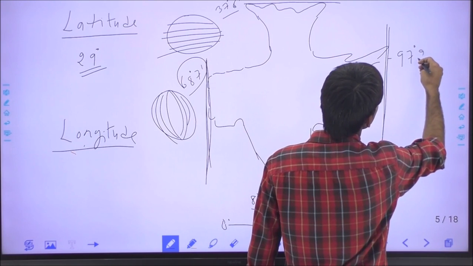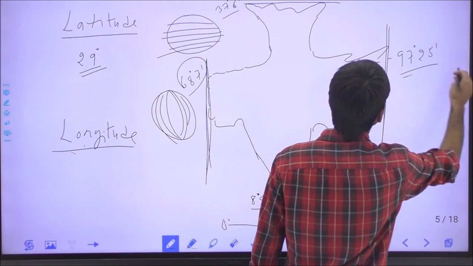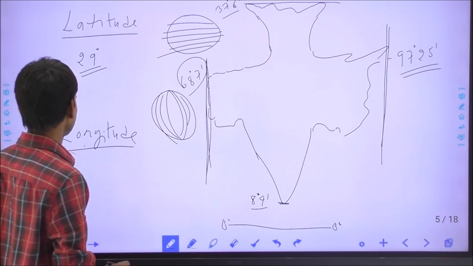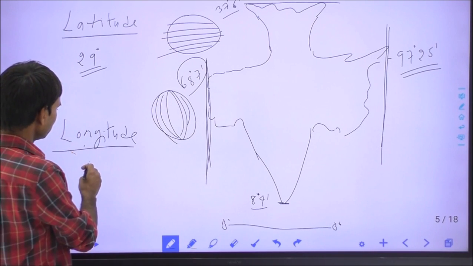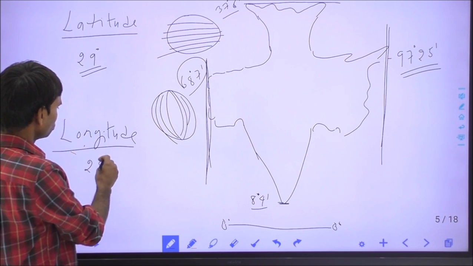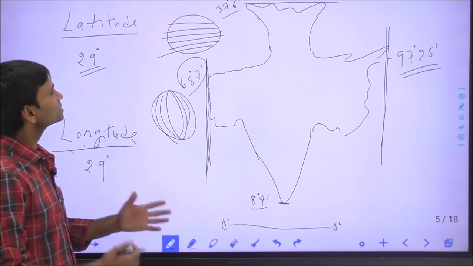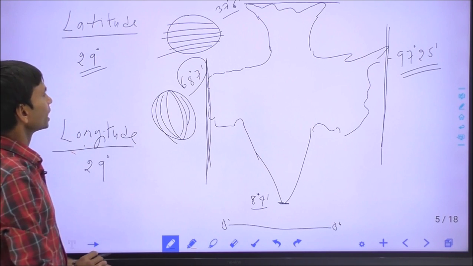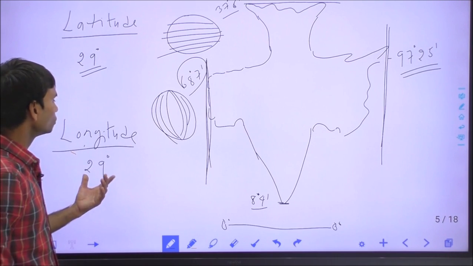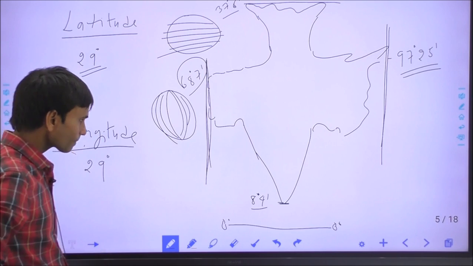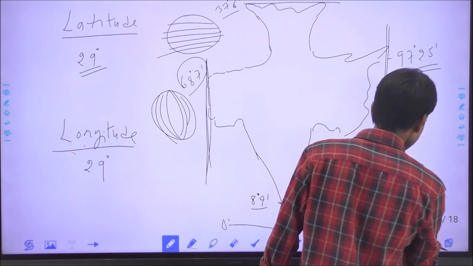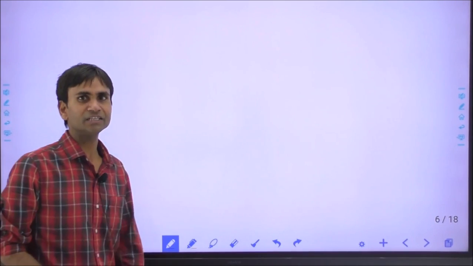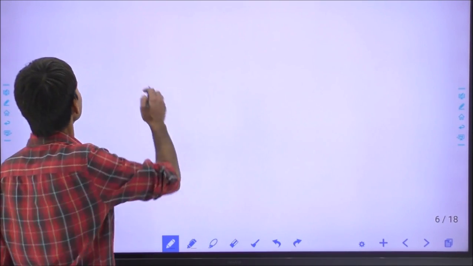97 degree 25 minute, and the difference between both longitude expansions is about 29 degree, which is almost the same as the difference between two latitudes and the difference between the two longitudes. And the next information is the position of Tropic of Cancer and Indian Standard Time.